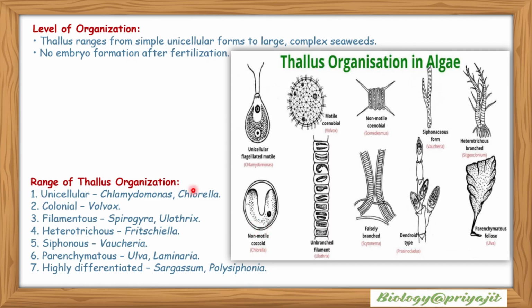Range of thallus organization: unicellular, examples include Chlamydomonas and Chlorella; colonial, Volvox; filamentous, Spirogyra and Ulothrix; heterotrichous, Fritschiella; siphonous, for example Vaucheria; parenchymatous, Ulva or Laminaria; highly differentiated algae are Sargassum, Polysiphonia, etc.